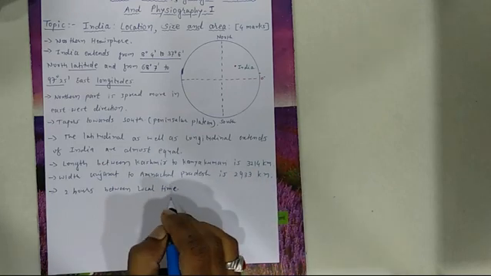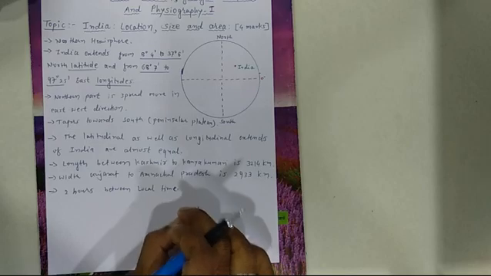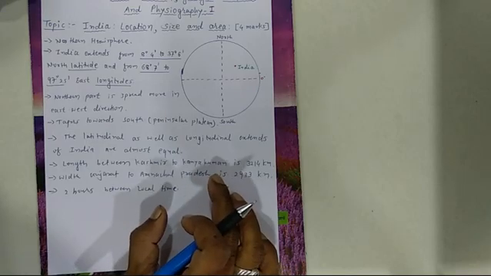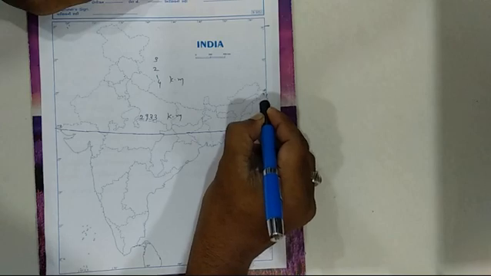Now first of all, sunrise happens in Arunachal Pradesh very first in our entire India, because the sun rises from the east direction, so Arunachal Pradesh gets the first sun rays.